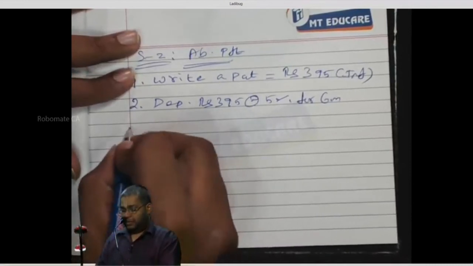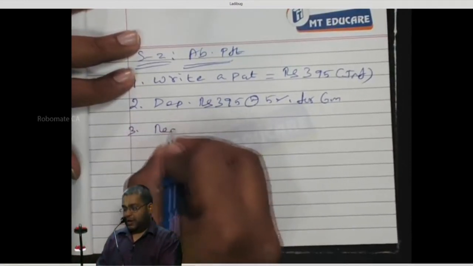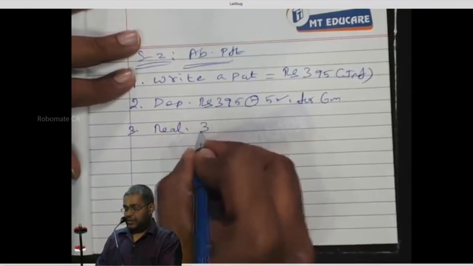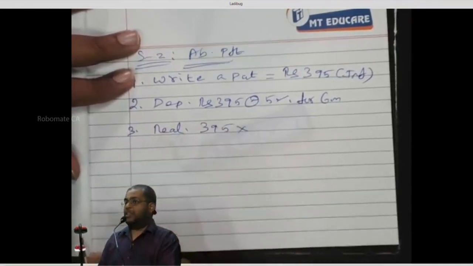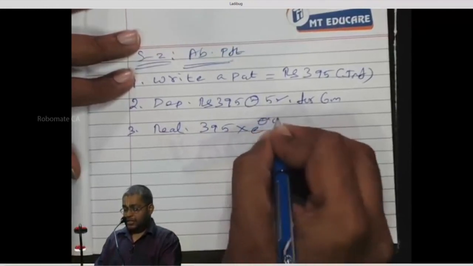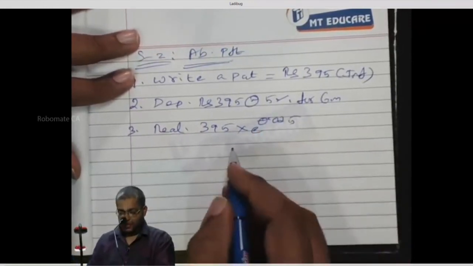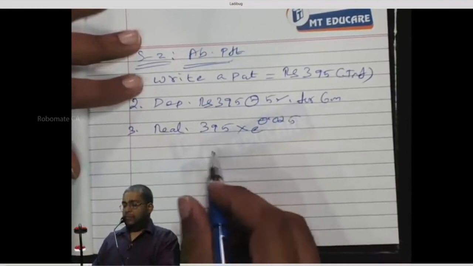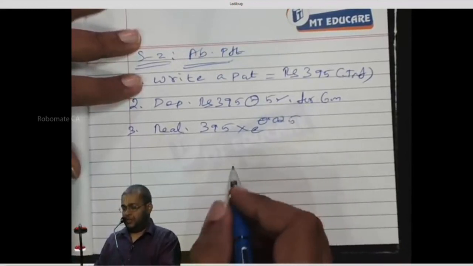Point number 3. What do I do at the end of 6 months? I realize more than 395. I realize 395 into e power 0.025. Not minus, sorry. E power 0.025. Realize 395 into e power 0.025.